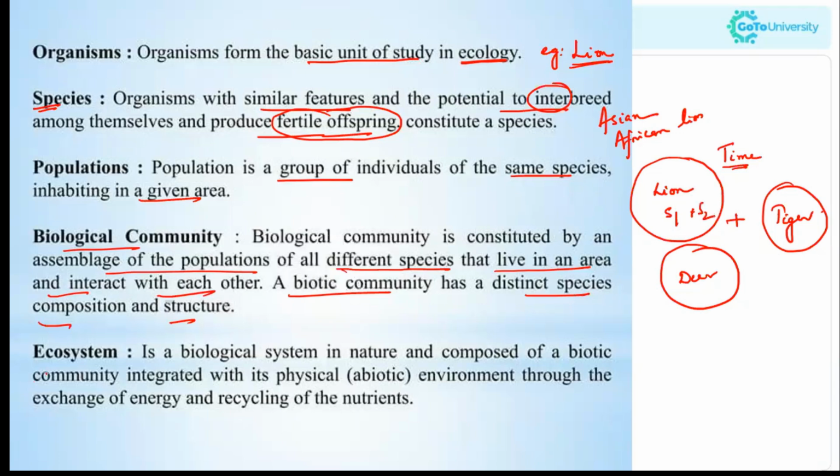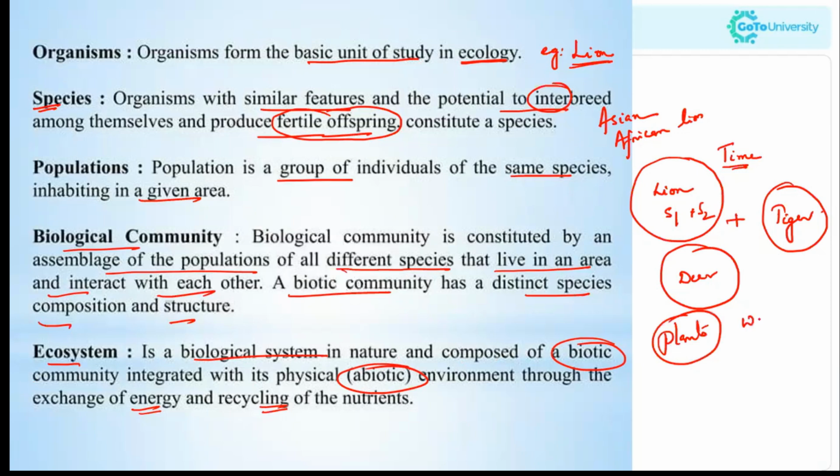Okay, moving to ecosystem. An ecosystem is a biological system in nature composed of a biotic community integrated with its physical, that is abiotic, environment through exchange of energy and recycling of nutrients. Here we were discussing only the organisms. Now they are interacting with the plants in the ecosystem.